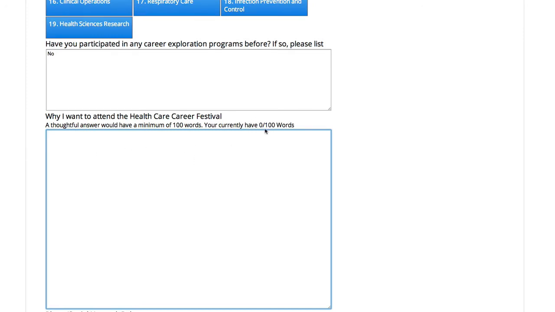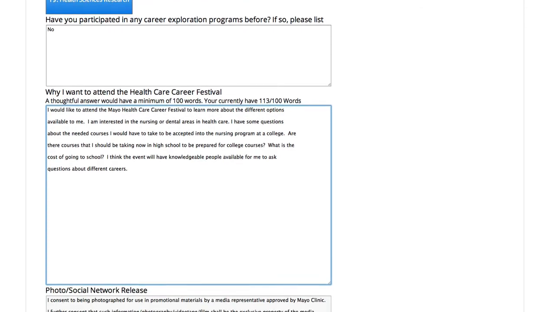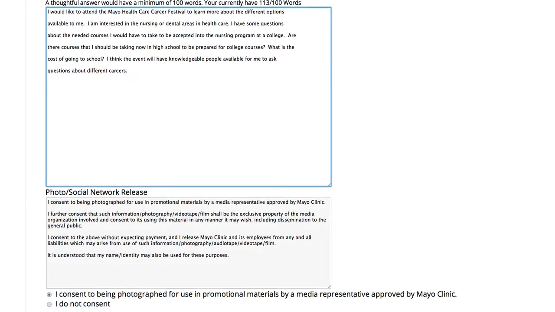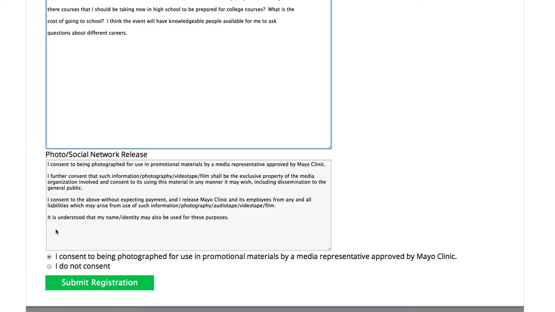We have it at about 100 words for the student to answer why they might be coming. This is something you can review as an educator counselor with your student. I just pasted in a little example that I have. Then we have a photo release at the bottom that I can sign to consent to my photograph being taken, and then click on Submit the Registration.